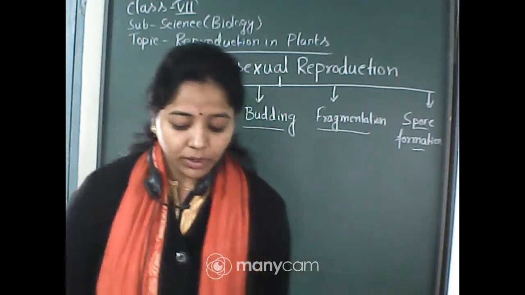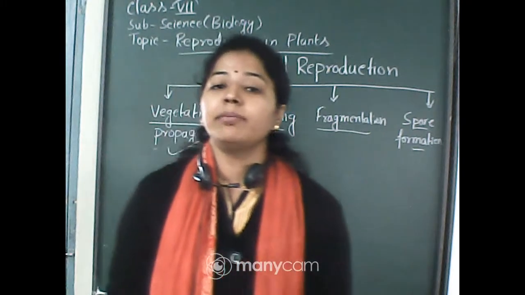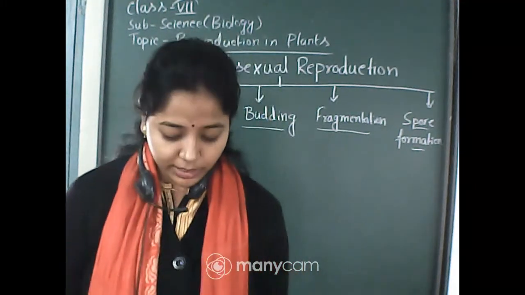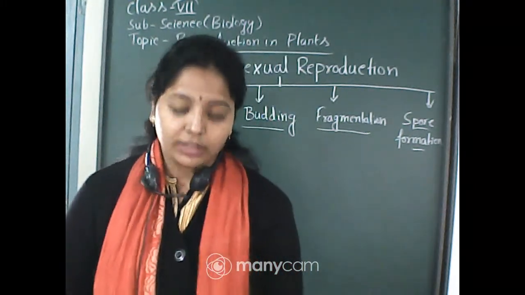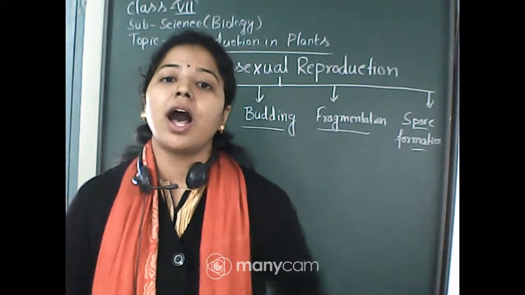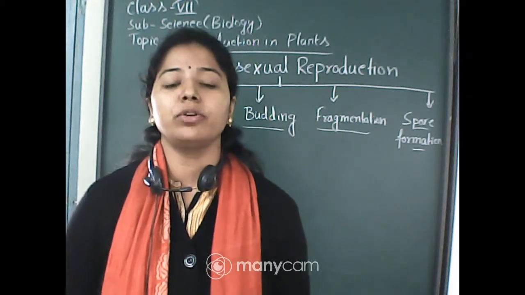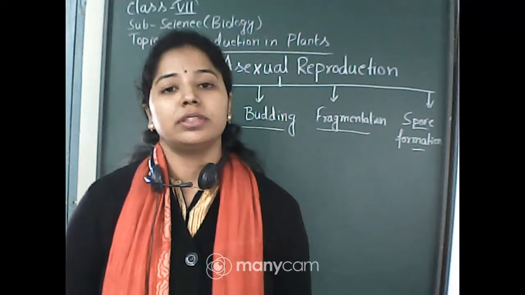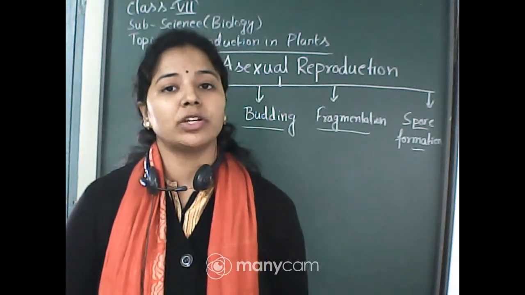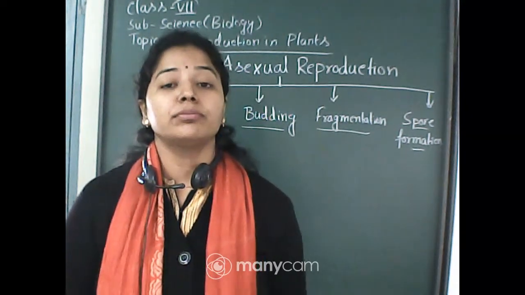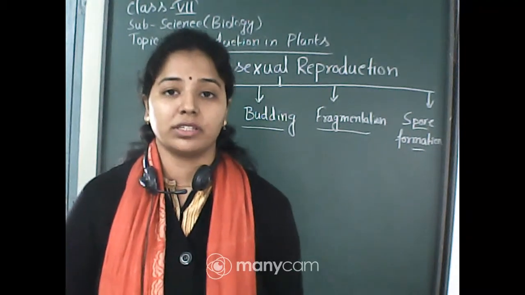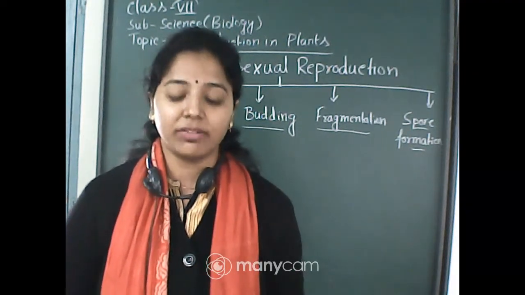We can easily remember this single-celled organism as yeast. Now, how do yeast reproduce? They reproduce by an asexual mode of reproduction, by means of budding. That is why they can grow very fast. Now, why is this a very fast method?